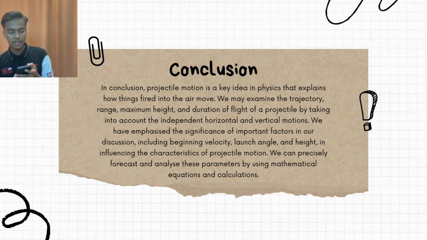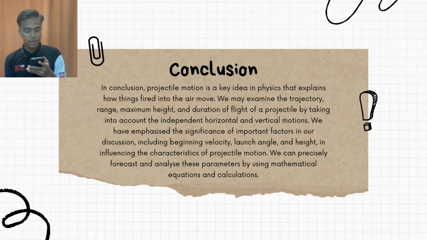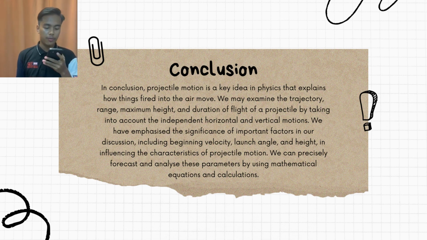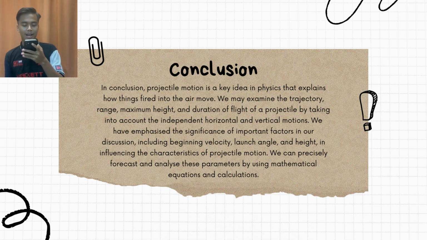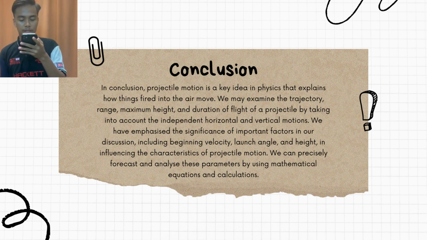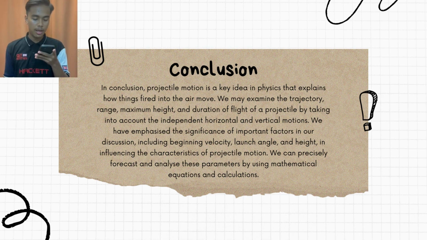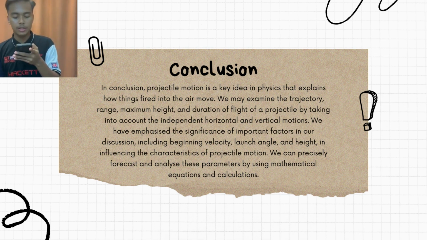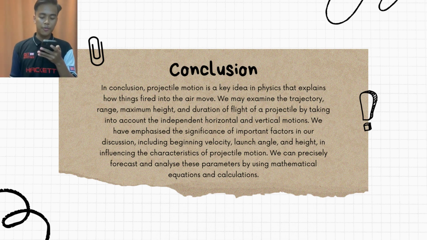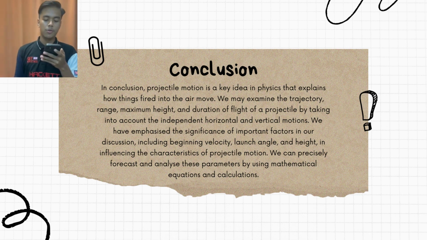Conclusion: projectile motion is a key idea in physics that explains how things fired into the air move. We examine the trajectory, range, maximum height and duration of flight of a projectile by taking into account the independent horizontal and vertical motions. We have emphasized the significance of important factors in our discussion, including beginning velocity, launch angle and height, in influencing the characteristics of projectile motion. We can precisely forecast and analyze these parameters by using mathematical equations and calculations.